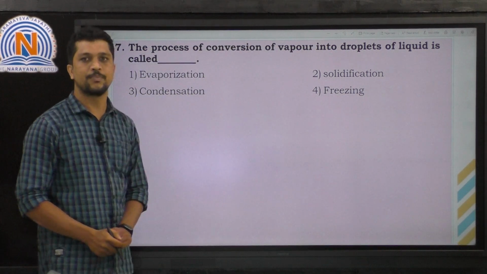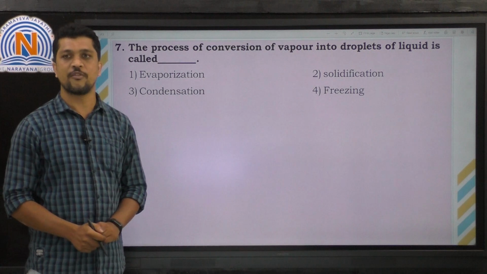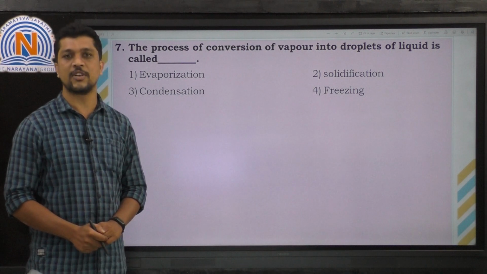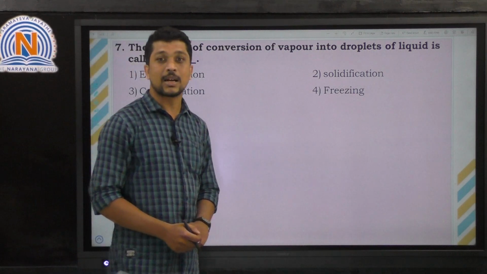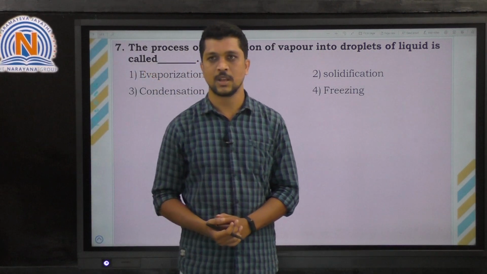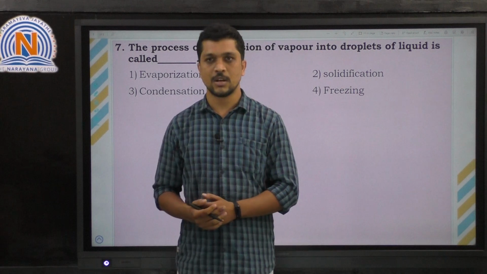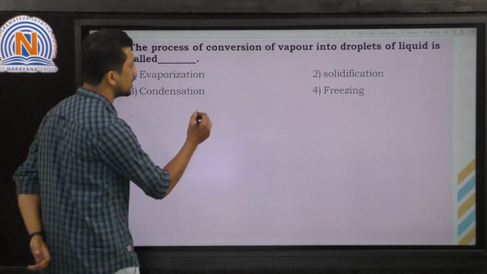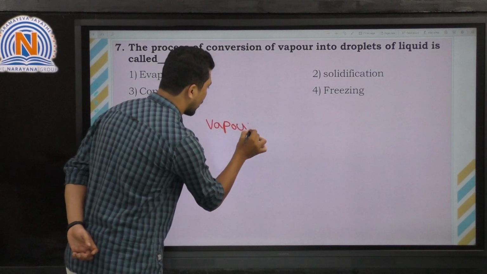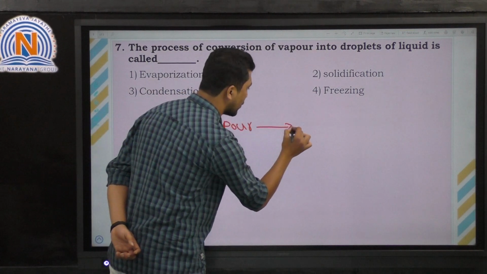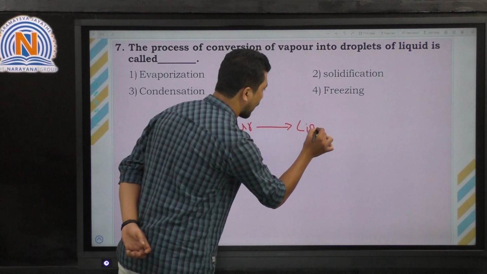Here the seventh question. The process of conversion of vapor into droplets of liquid is called, right? So the question is the conversion of vapors into droplets of liquid. So what is the conversion? Conversion is vapor to liquid.